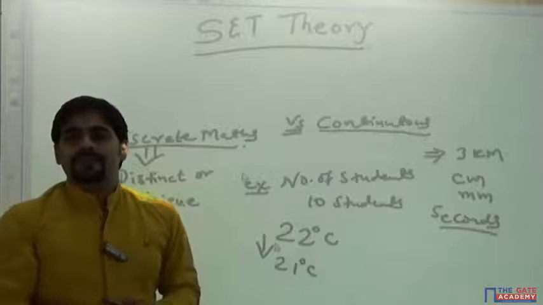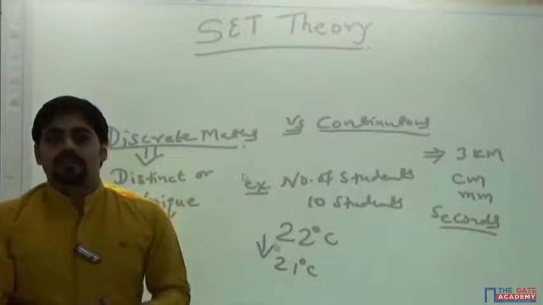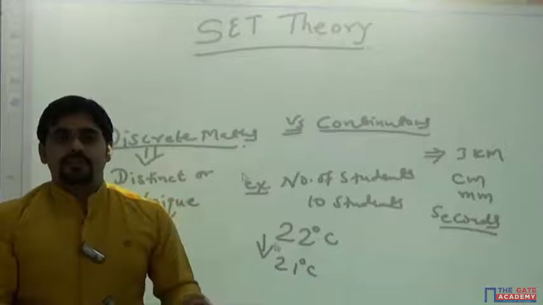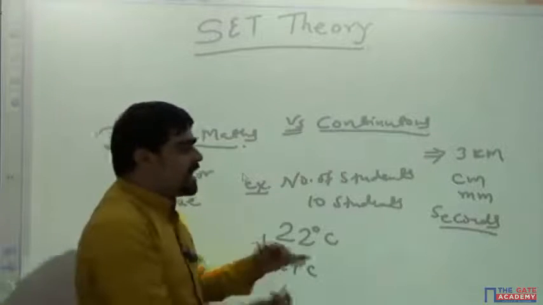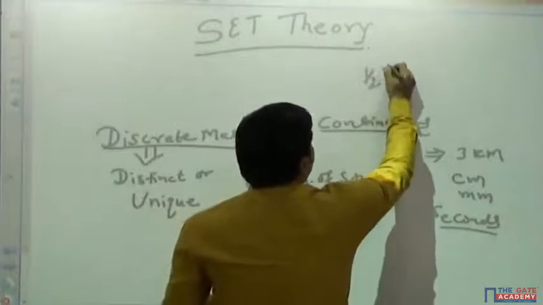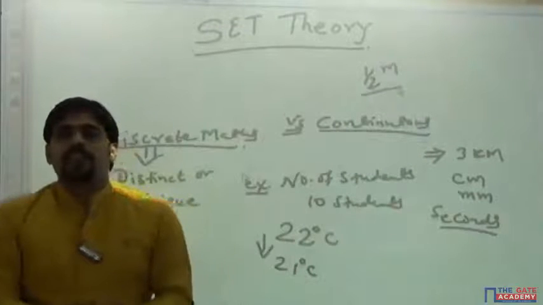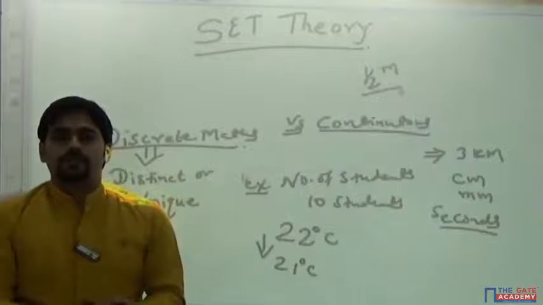Another example. Suppose at your home there is a small kid. On day 1 his height will be something, say I take 1 by 2 meter. When you measure, his height on day 1 is half a meter.